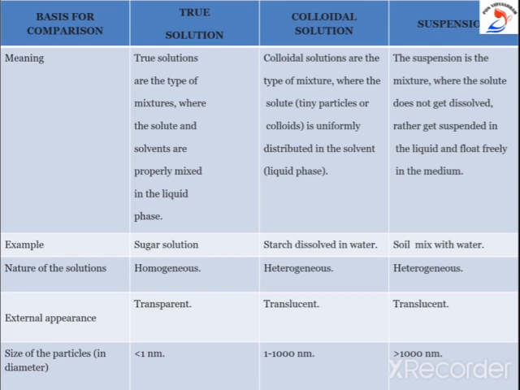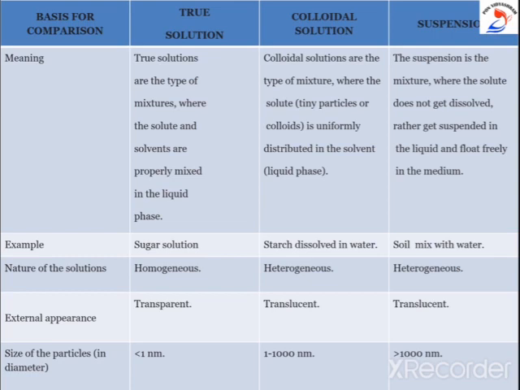The third type is suspension. The suspension is a mixture where the solute does not get dissolved, rather gets suspended in the liquid and floats freely in the medium. A suspension is defined as a heterogeneous mixture in which the solid particles are spread throughout the liquid without dissolving. Understood?